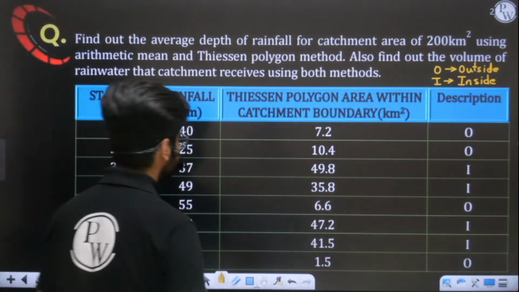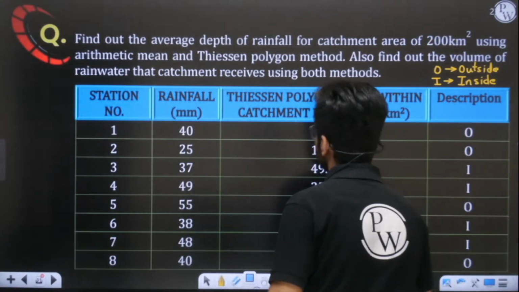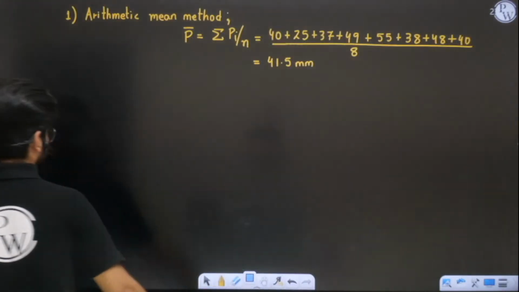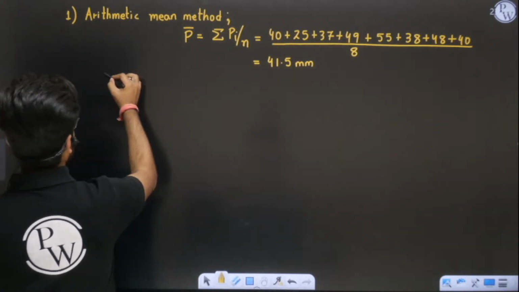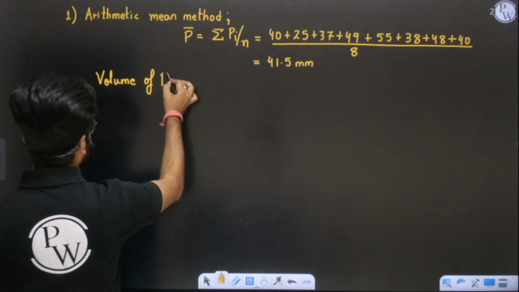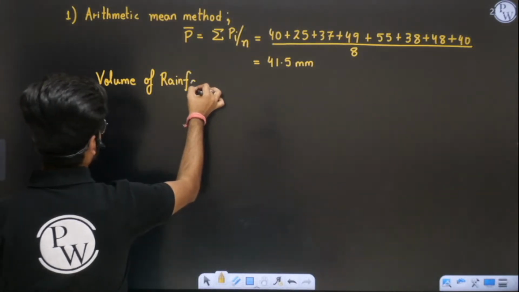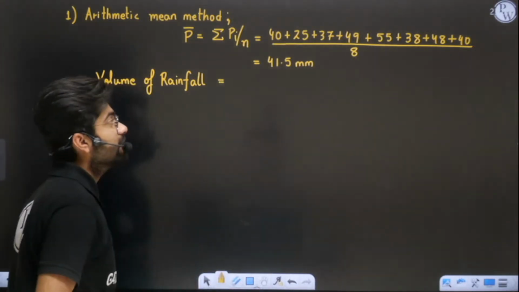So in our question, the catchment area is 200 kilometer square. So the volume of rainfall you can easily find out simply by multiplying this depth into catchment area.